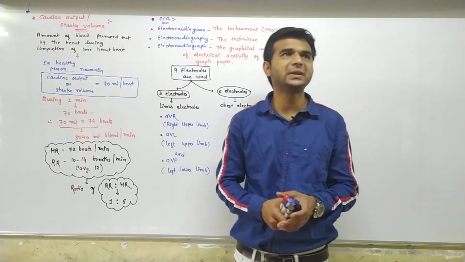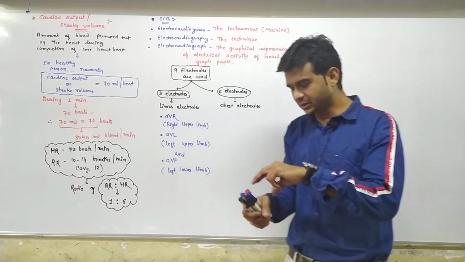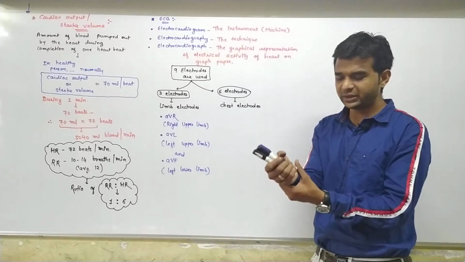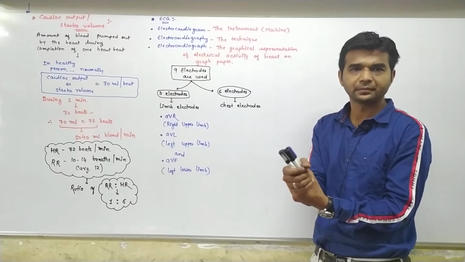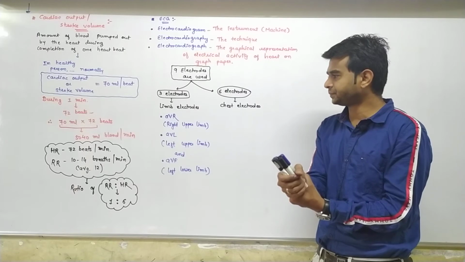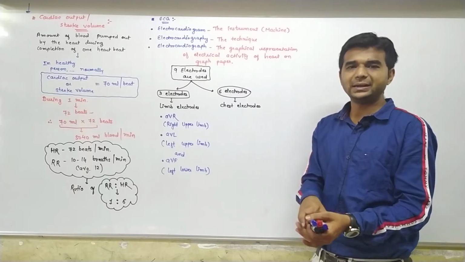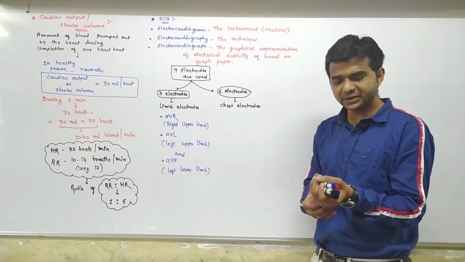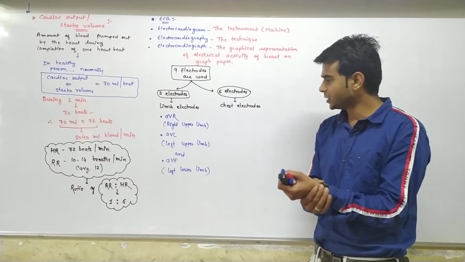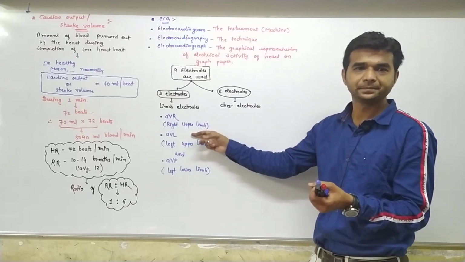By application of the ultrasonic gel, one electrode is connected to the right upper limb, on the wrist region here. The name of that electrode is AVR. Then another electrode, by application of the gel, is connected to the wrist of the left upper limb. That is known as the AVL lead.